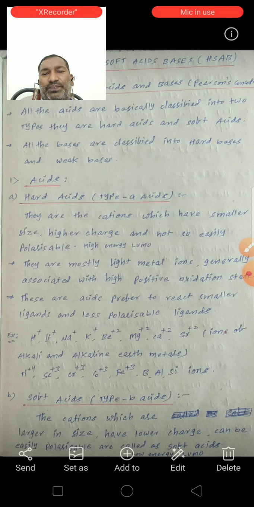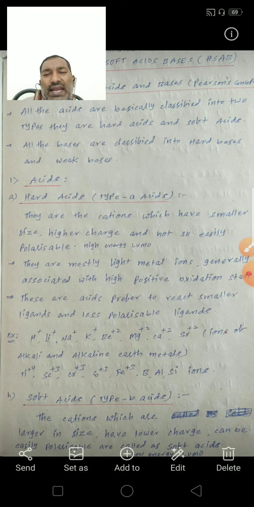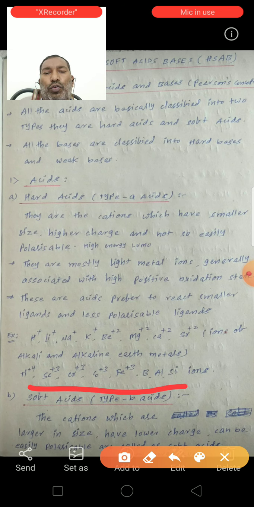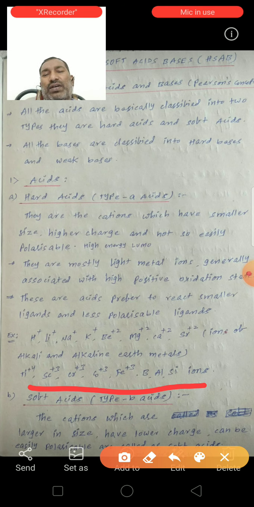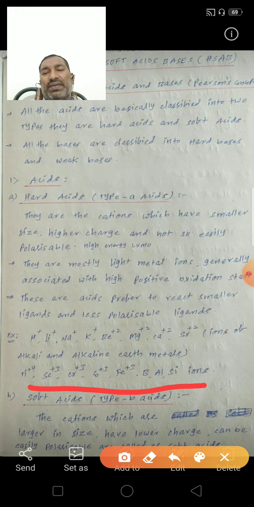So next, titanium plus 4, scandium plus 3, chromium plus 3, cobalt plus 3, iron plus 3, boron, aluminum, silicon ions. These all also belong to the hard acids. These all are the transition elements having the high positive charge. See here, titanium having the plus 4 oxidation state, scandium plus 3, chromium plus 3, cobalt plus 3, iron plus 3, like that. These all have the higher positive charge.